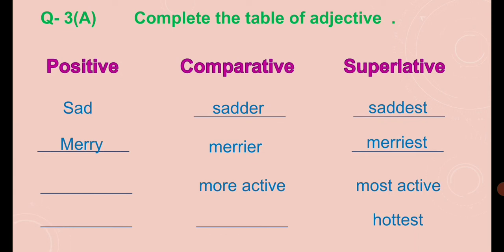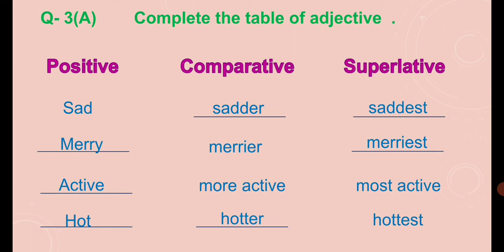So what will be the positive form? Active. Understand? In the next, hottest is given as the superlative degree and positive and comparative are not given. So what will be the answer? Hot and hotter. This is the way we complete the whole table, right?